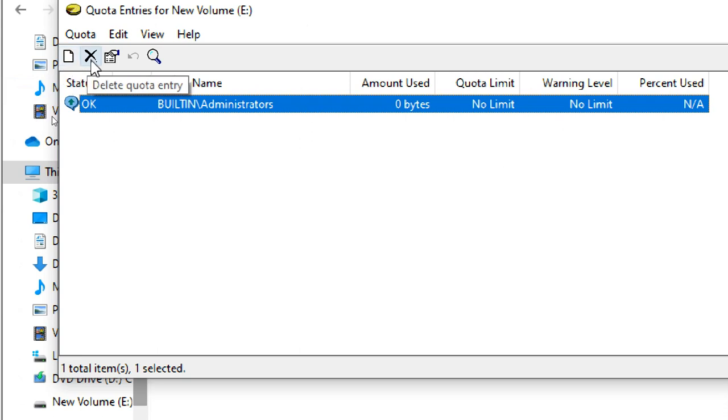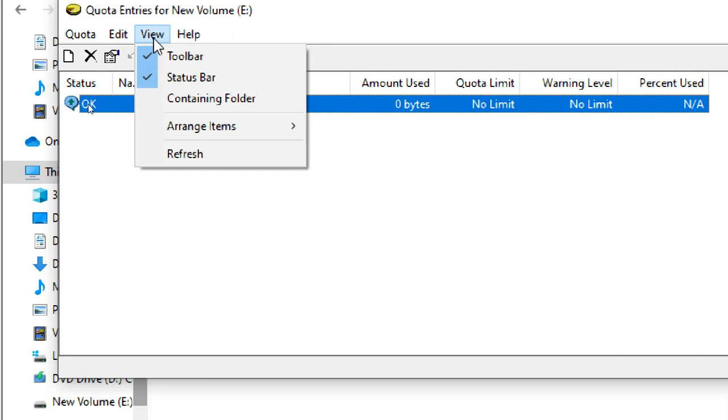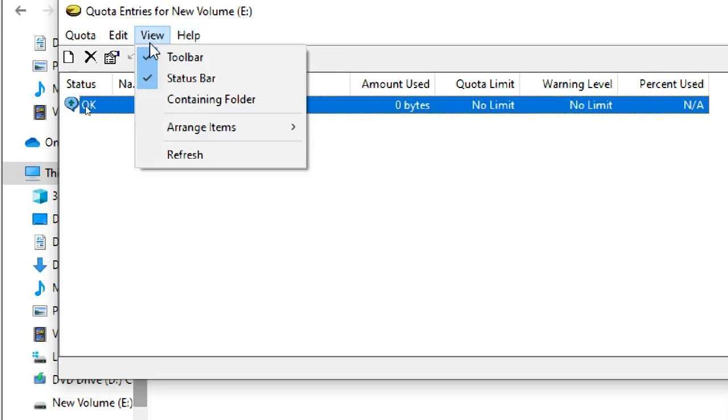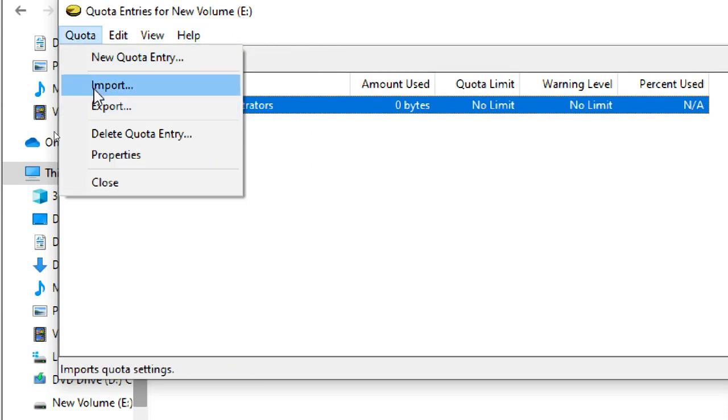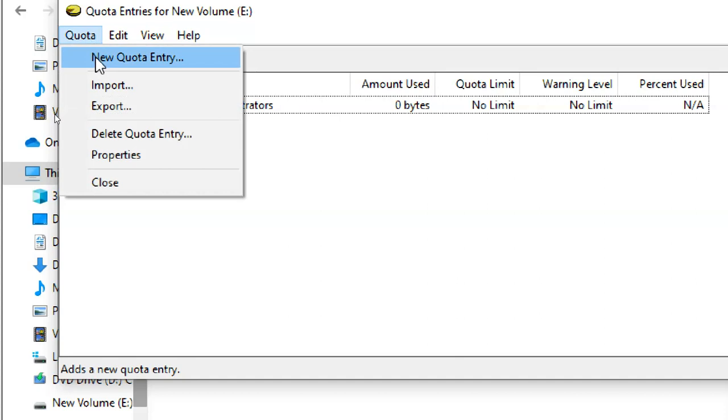Okay, this is for deleting a quota entry. This is for properties and find a quota entry. Like if more quota entries are there, you are able to search for them. You can edit, find, and all the other options are also showing. Import and export: you can export the list of quota entries, and also we can import it, depending upon your organization level. You can delete it. You can go to properties for changing quota entry settings. Okay, like that. So I'm going to new quota entry.